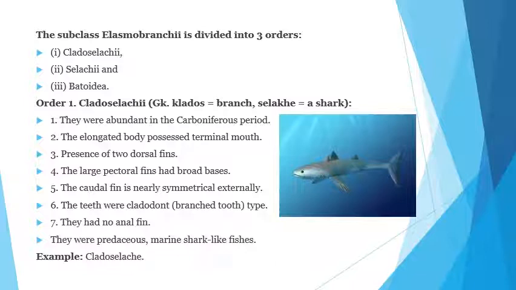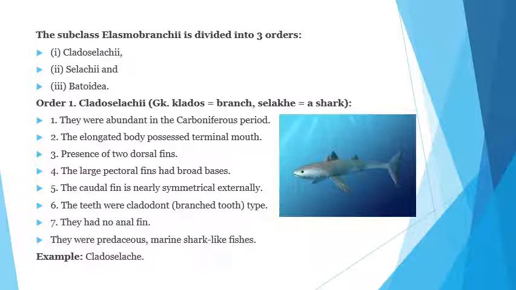Cladoselachii means Clado means branch and Selach matlab shark. Branch sharks are the members of the Cladoselachii. They were abundant in the Carboniferous period. The elongated body possesses terminal mouth. Presence of 2 dorsal fins. The large pectoral fin has broad base. This is the large pectoral fin with broad base.